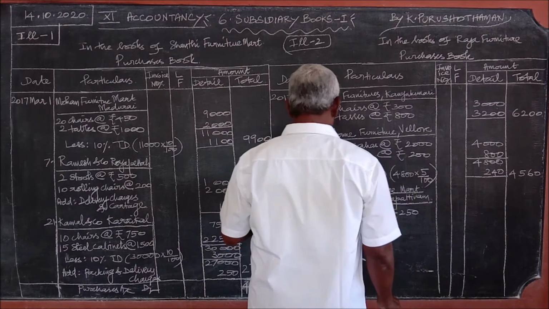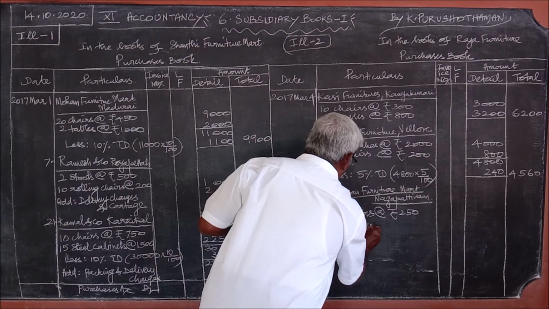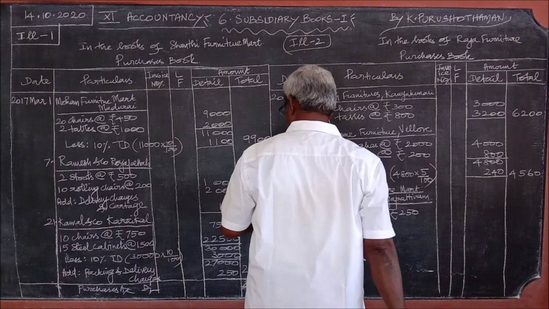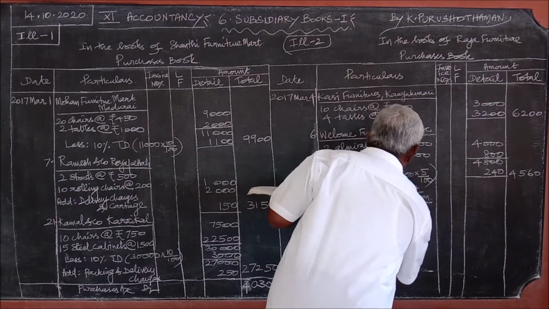Five tables at the rate of rupees 750 each.